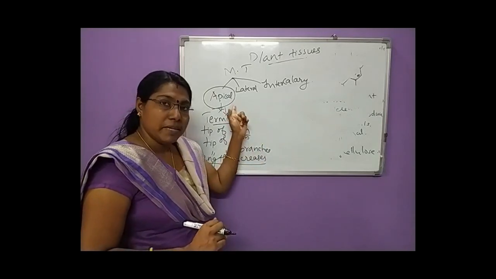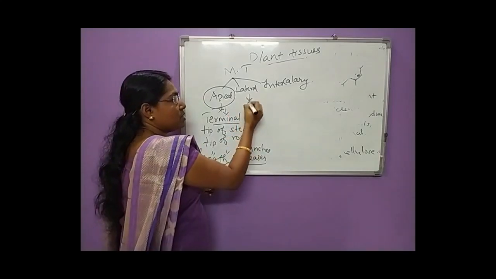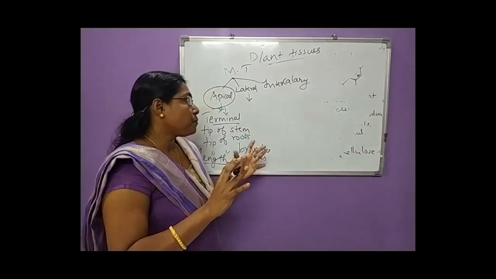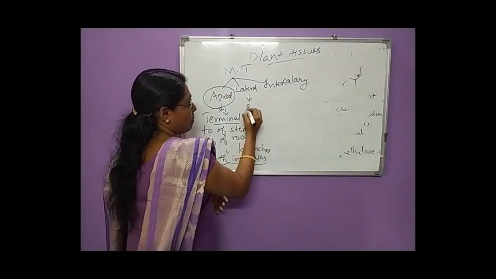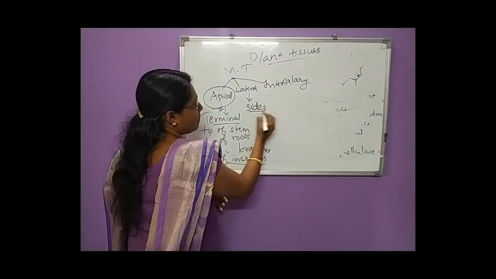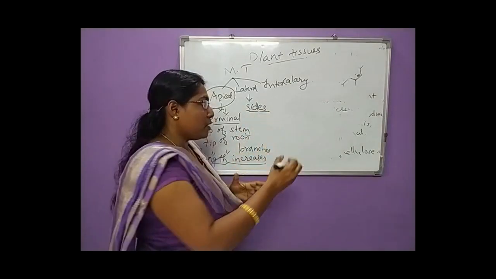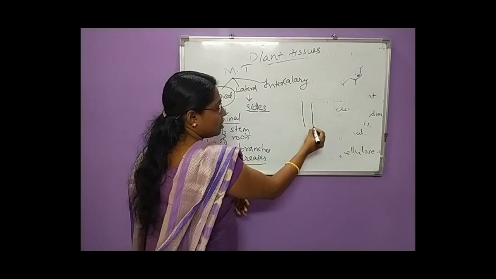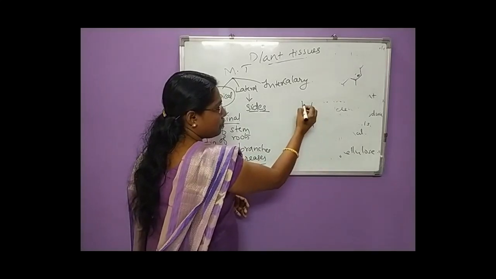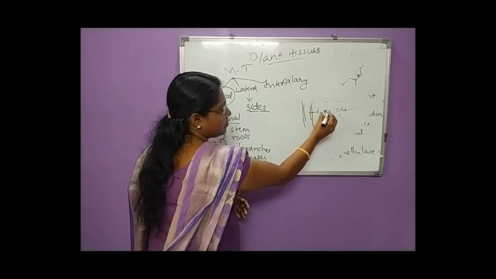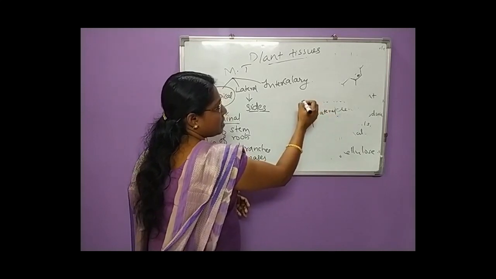So apical meristem is seen at the growing points, that is tip of stem and tip of roots. Then the second type of meristem is lateral meristem. Lateral means it is seen at the sides, at the sides of the stem and root. This is the stem here, and this is the lateral meristem.